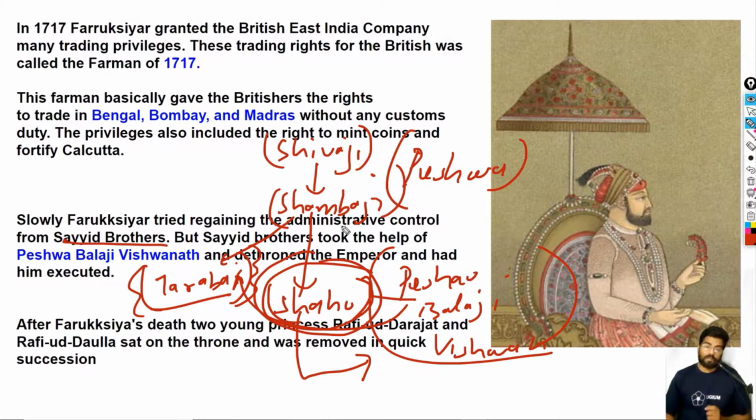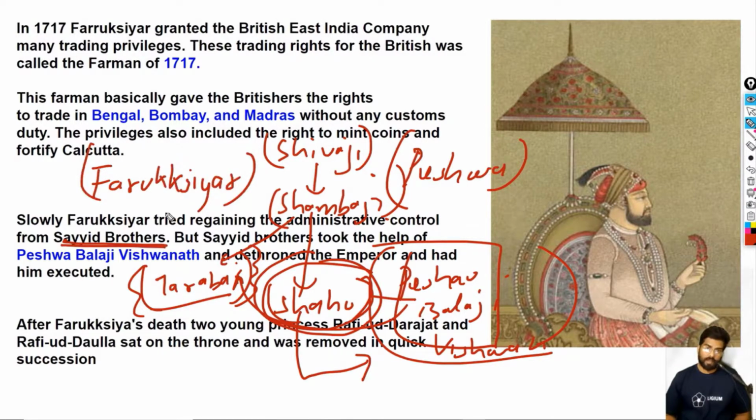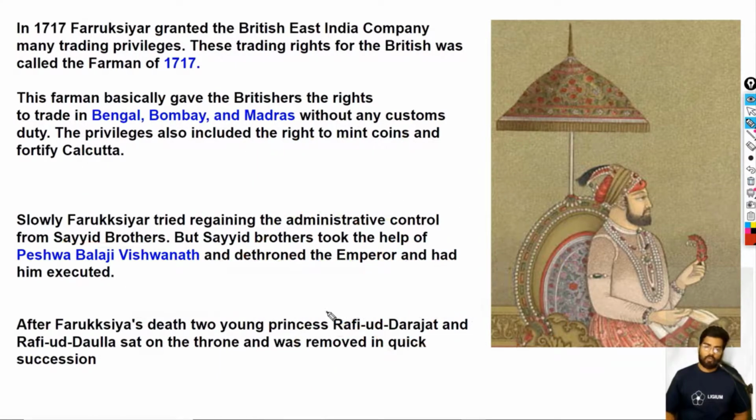So Sayyid brothers took the help of Peshwa Balaji Vishwanath to depose Farooq Siyar, because Farooq Siyar was slowly becoming paranoid about the Sayyid brothers. He wanted to get rid of Sayyid brothers. So Sayyid brothers got rid of him. Okay. So after Farooq Siyar was executed by Sayyid brothers, two more redundant rulers came up. One was, let me just show you, Rafi ud Darjat and Rafi ud Daula. So two princes came and they died in quick succession.